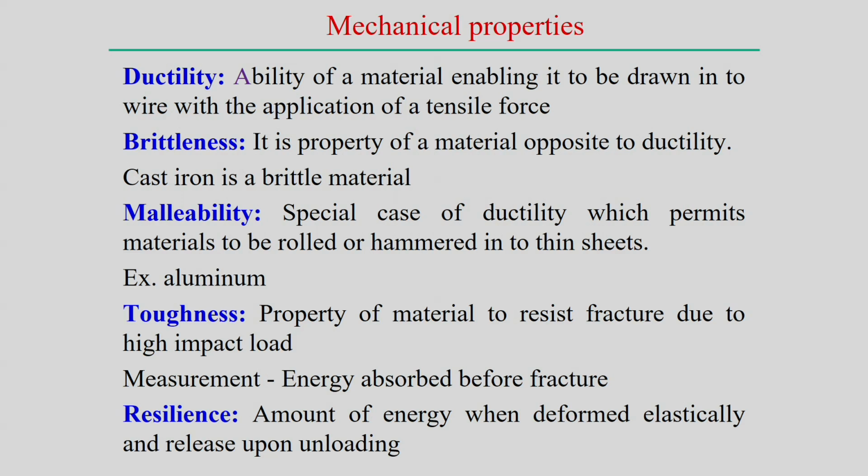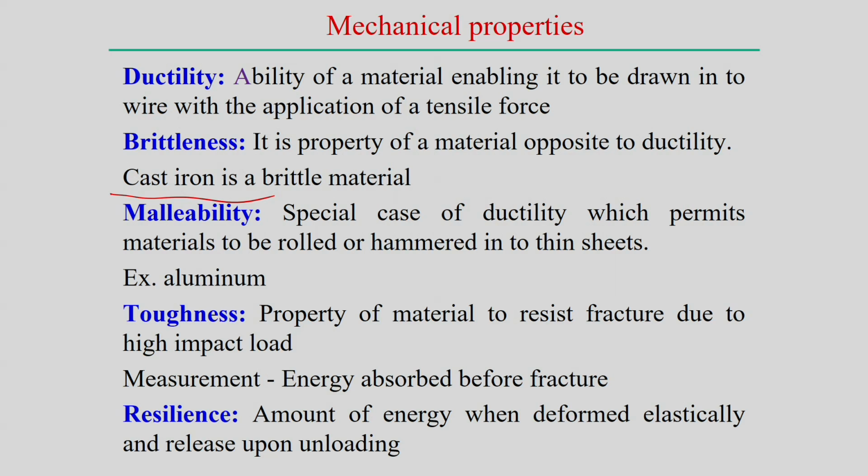Ductility means the ability of a material to be drawn into a wire with the application of a tensile force. How much deformation it can absorb is the measure of ductility, and brittleness is just the opposite. That means with the application of the load, the material breaks without much deformation, and we say that is brittleness. For example, cast iron is a brittle material as compared to mild steel. So mild steel is a ductile material, but cast iron is a brittle material.